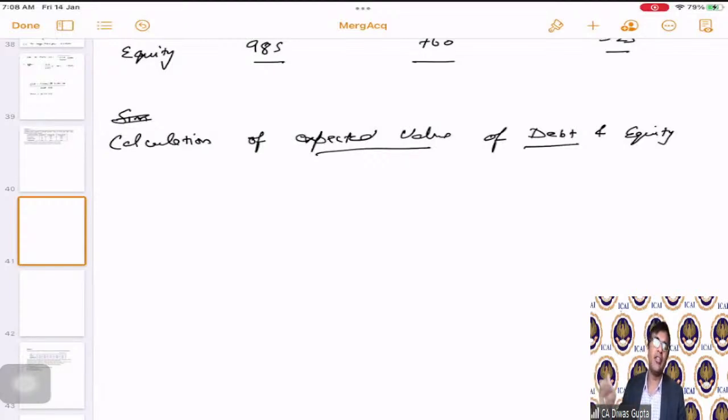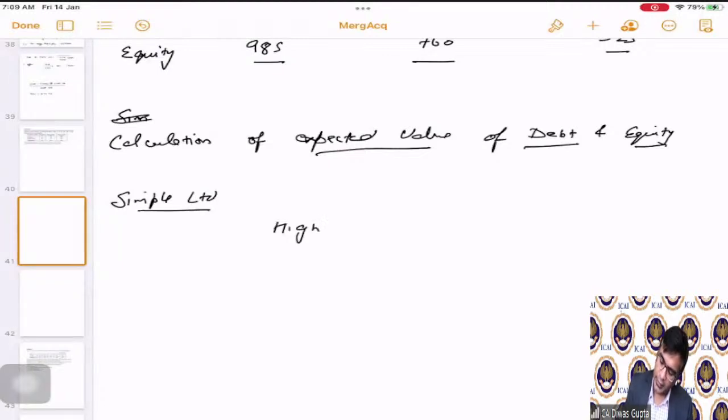Simply by multiplying it with the probability, because the total of the probability is always 1. That means the percentage chance that this much value will happen is given in the probability. Hence, the expected value will multiply with that particular probability. Correct? So first of all, for Simple Limited,